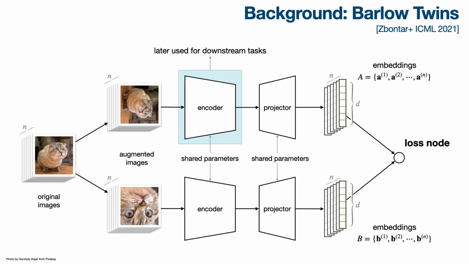Let's begin by revisiting the Barlow Twins model. From a set of input images, two sets of augmented images are created independently, and a neural encoder network followed by a small projector network generates two sets of d-dimensional embeddings, denoted by A and B.